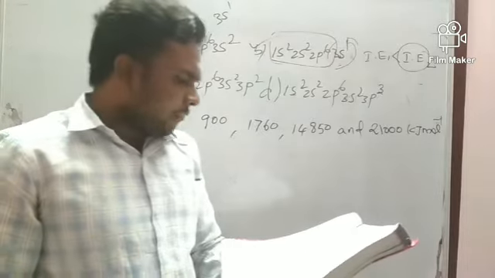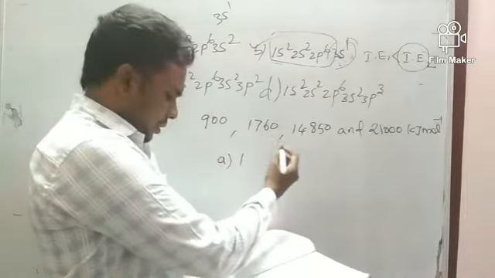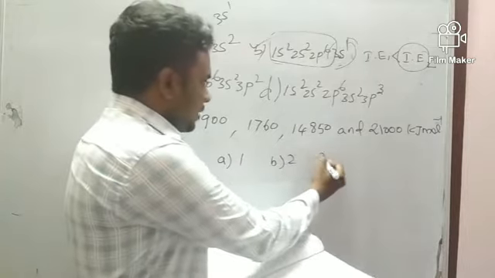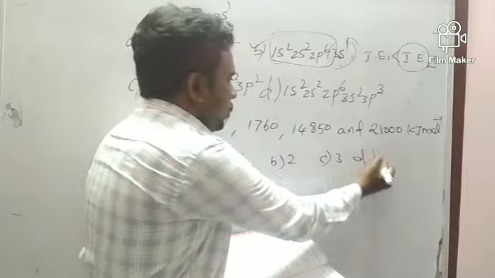So what is the question? Respectively, the number of valence electrons. Options: A 1, B 2, C 3, D 4.